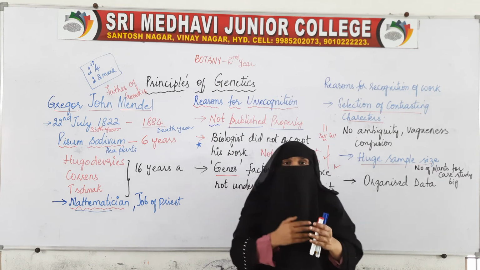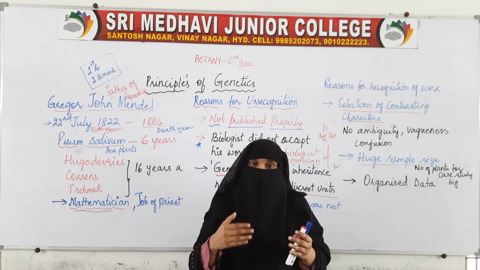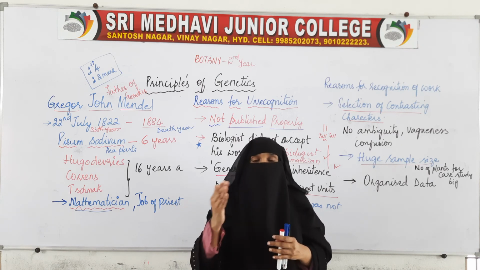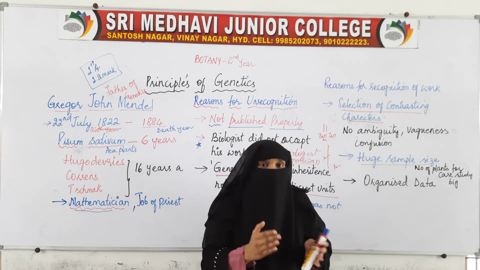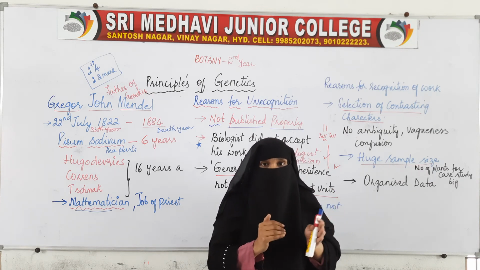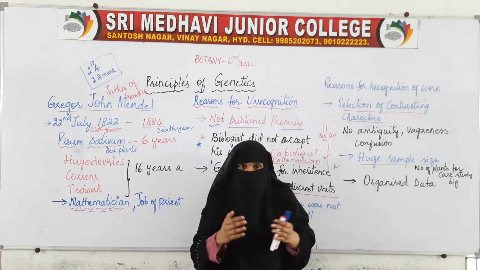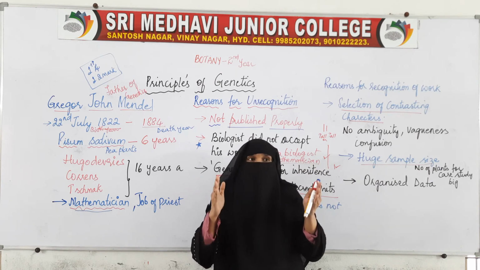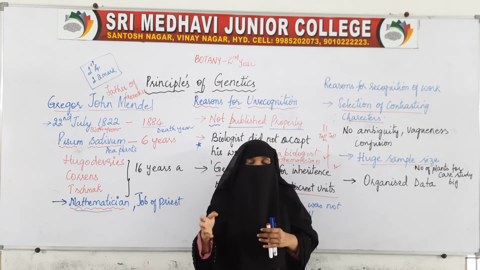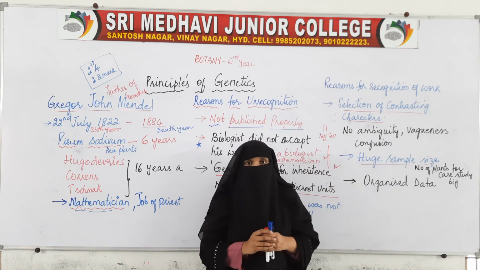In order to issue a statement like that, we need to conduct a survey on thousands of people, or we can even say millions of people. When we conduct the survey on thousands or millions of people, then we will be able to say that a large number of people in India are black in color, and a large number of people in America are white in color. When we conduct the survey on 100 people or some 10-20 people, and we say okay, Indian people are black based on those 10 people, we cannot give that statement.